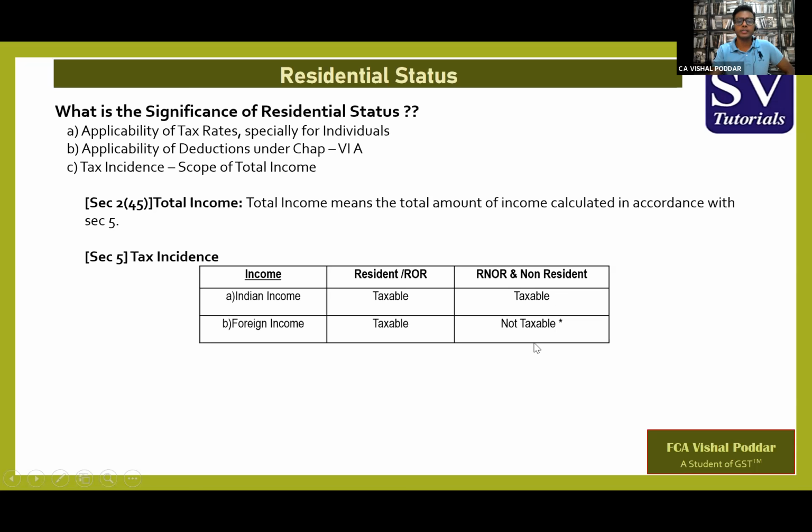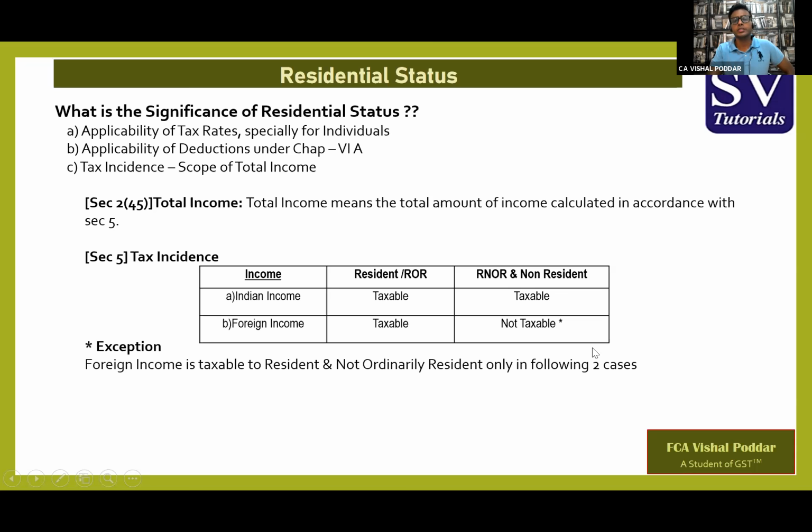Now, this rule has a small exception. The exception is applicable to persons who are resident but not ordinarily resident. Now, for this category of assessees, they are liable to pay tax on all Indian incomes, and also they are liable to pay tax on two foreign incomes. So broadly, when we discuss the residential status, you'll come to know that as far as individuals are concerned, there are three types of residential status.